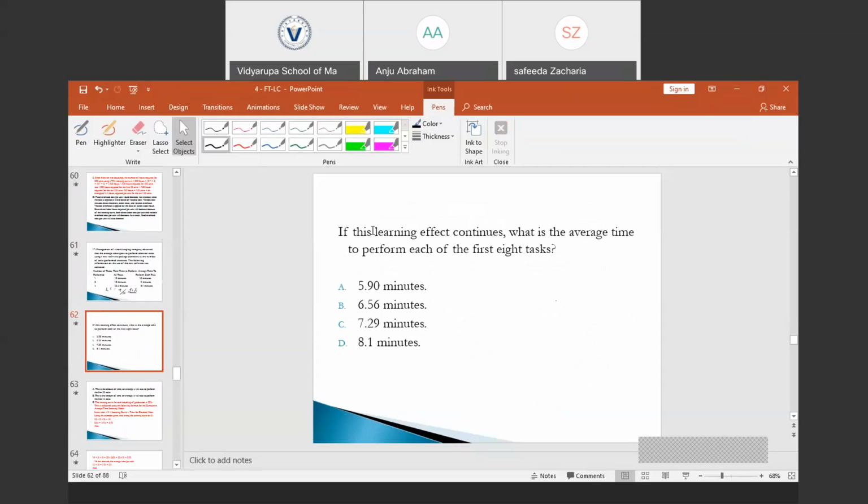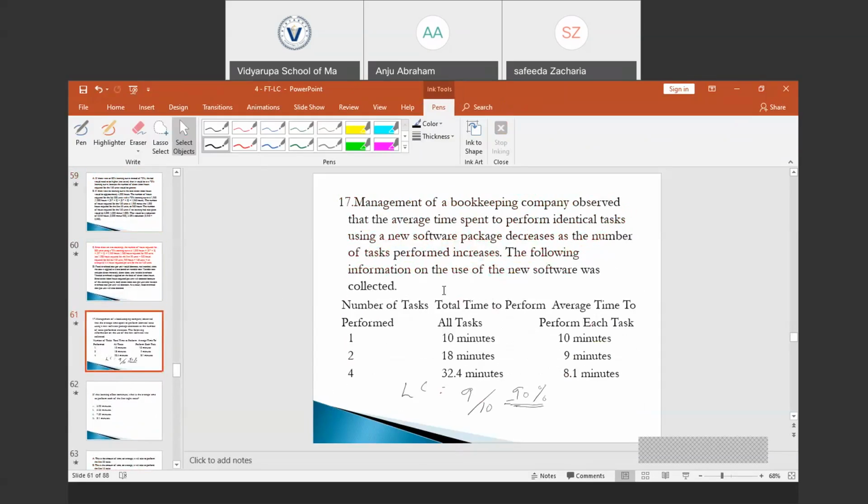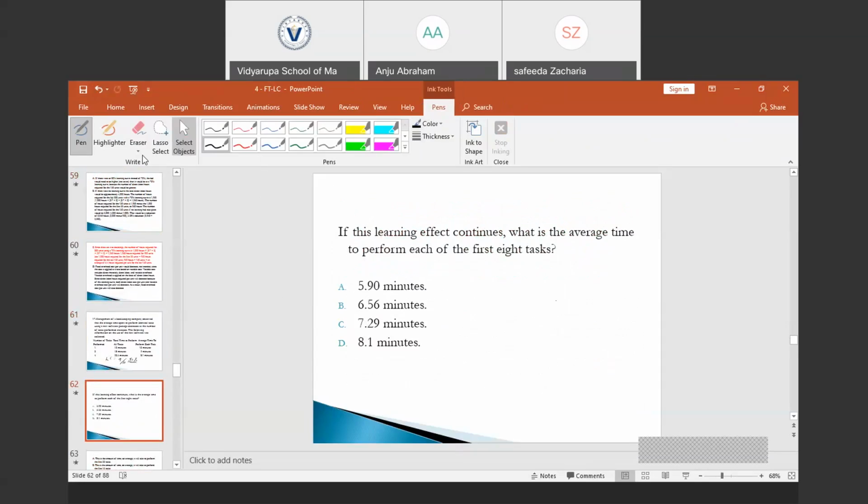For the first task, the time is 10 minutes. The first doubling, the time required is 10 minutes. It becomes 2, it doubles to 4, it doubles to 8. And the learning curve percentage that we found out is 90%. And we need to find the average time to perform the first 8 tasks.